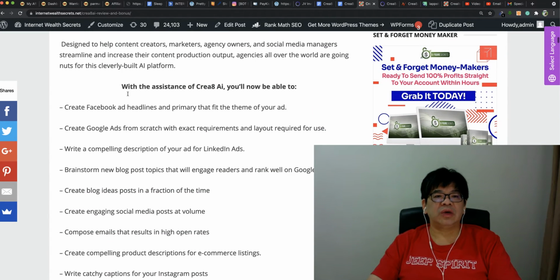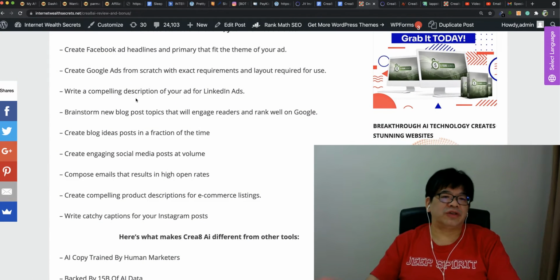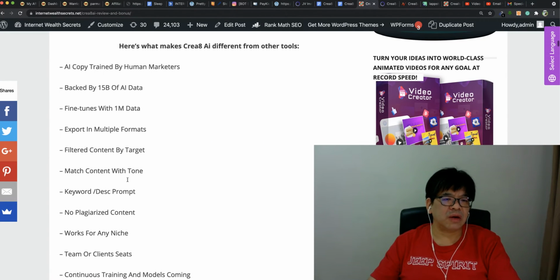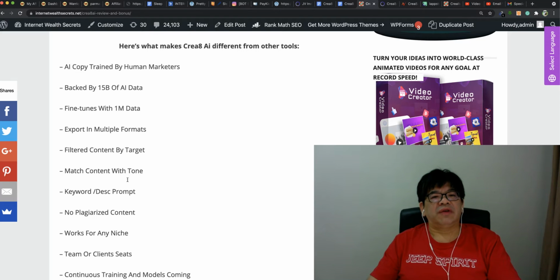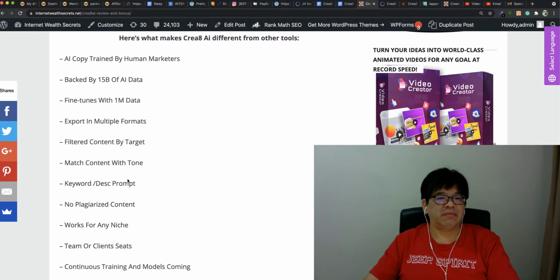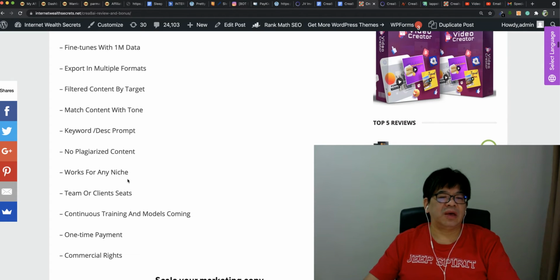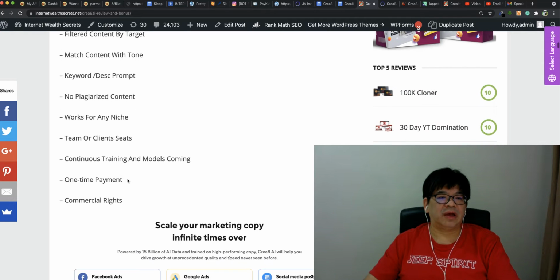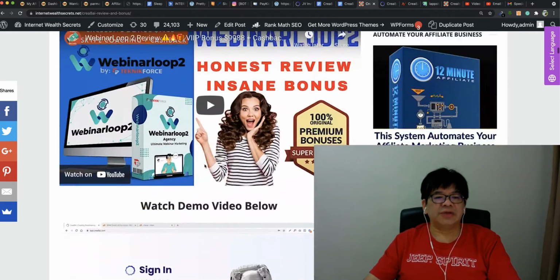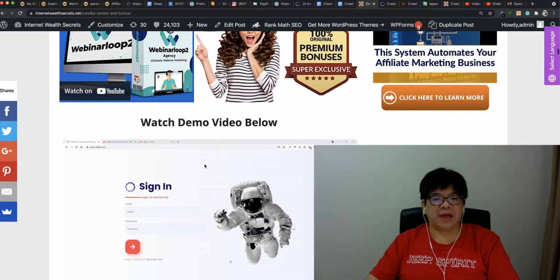So basically, you will be able to create Facebook ads, Google ads, compelling discussion for LinkedIn ads, also brainstorm new blog post ideas and engaging social media posts, email, and compelling product descriptions also. What makes this AI different from the others is that the AI copy is trained by human marketers, backed by 15 billion data points, and fine-tuned with 1 million data, with export in multiple formats, and you can scale your marketing copy infinite times over.